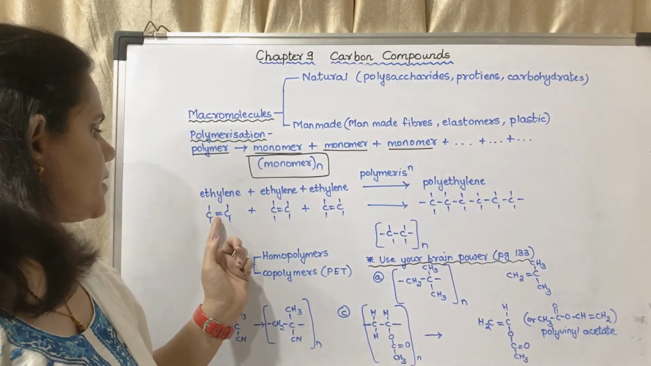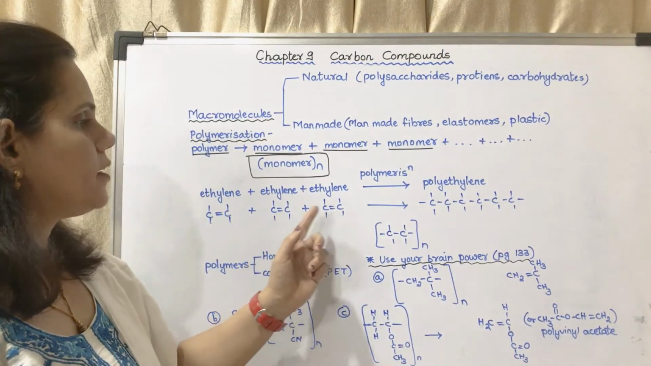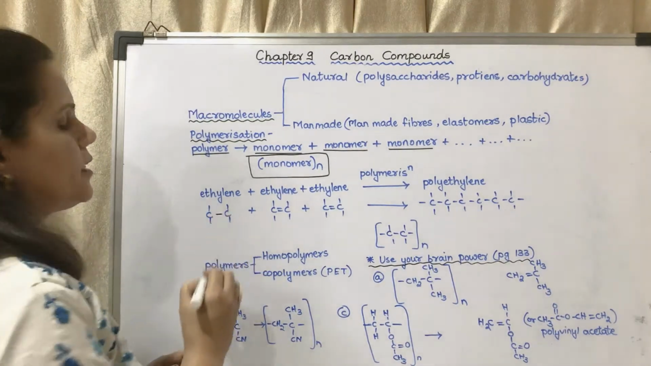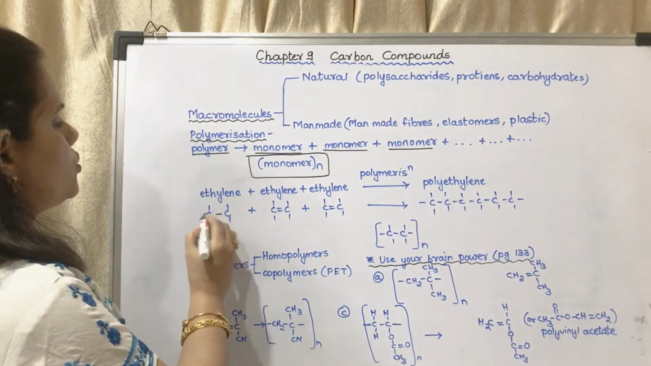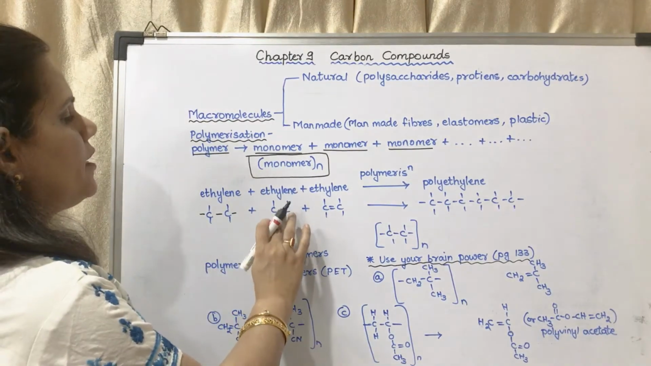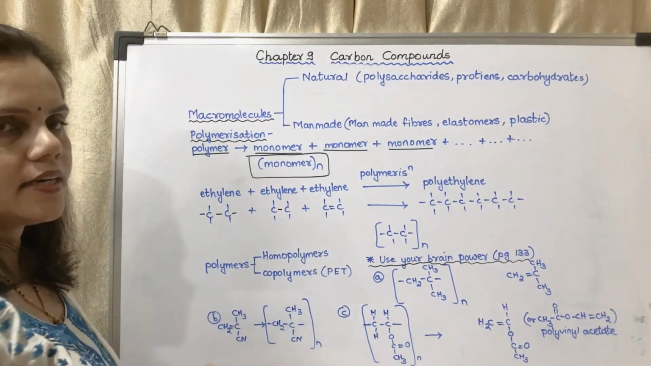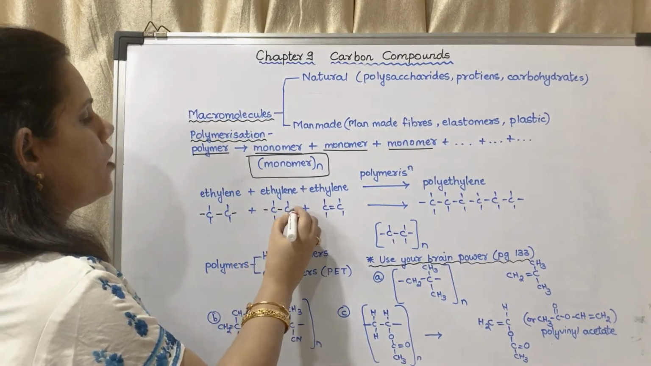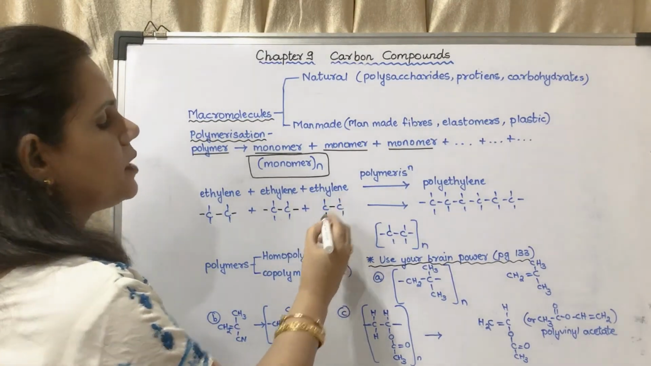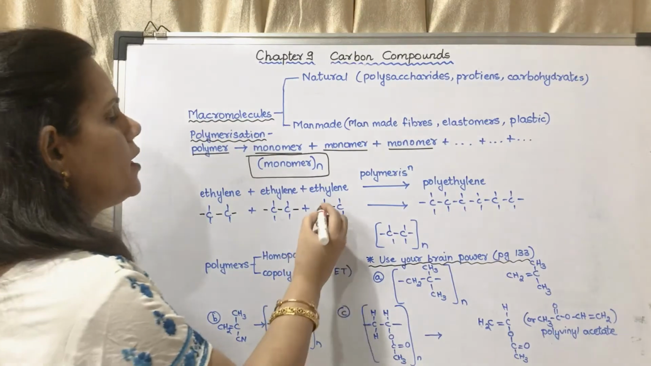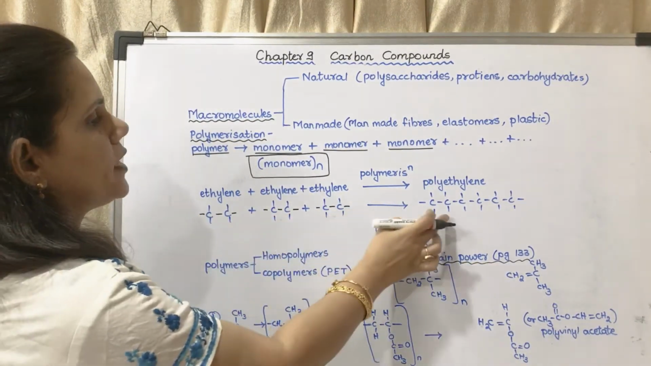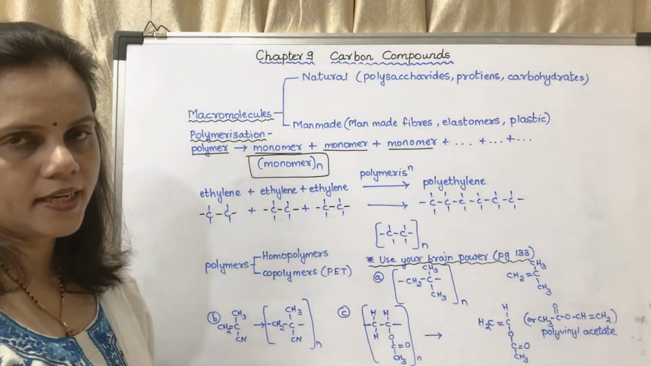So here you may see there is a double bond here, there is a double bond here, there is a double bond here. Now if I break this double bond, then there is a single bond, and one bond is left on this side, one on this side. For each, if the double bond is converted into a single bond, there are branches developing on both sides. Now these can combine together to form polyethylene.